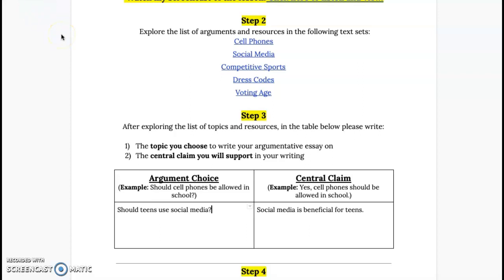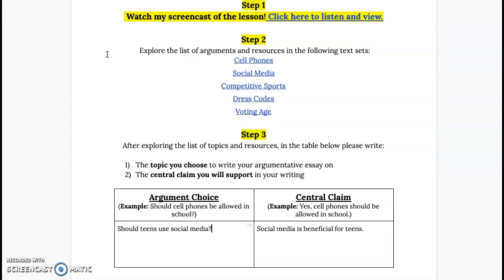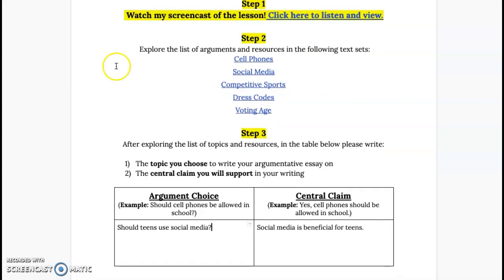Hi everyone, today we're going to start working on our argument essay. So the last time you worked on LA, you chose your argument topic and your central claim. I had given you an example here, but here's another one. Here's the one that went with my essay. Should teens use social media? That's the argument, a great debatable argument in today's world. My claim: social media is beneficial for teens.